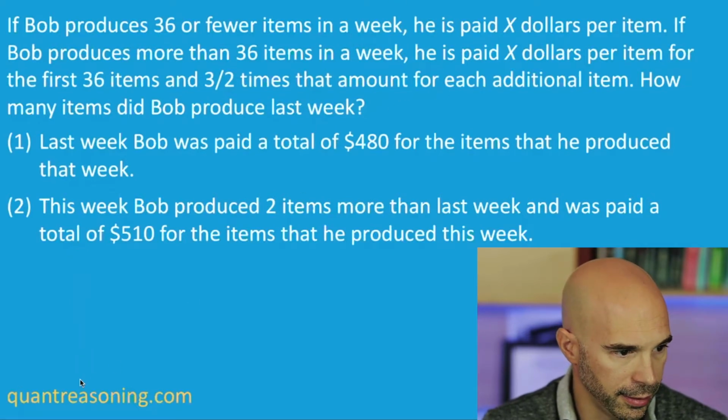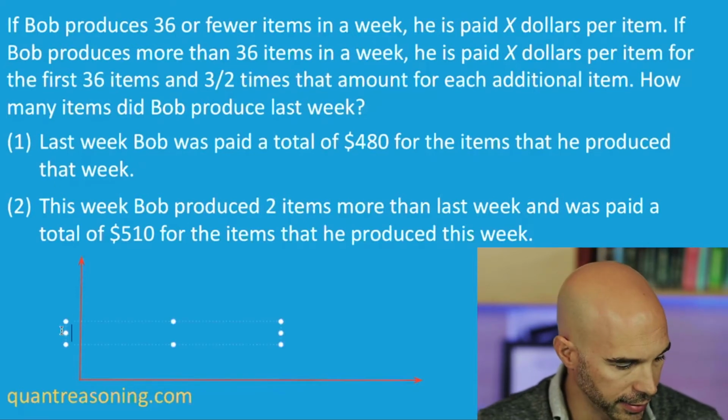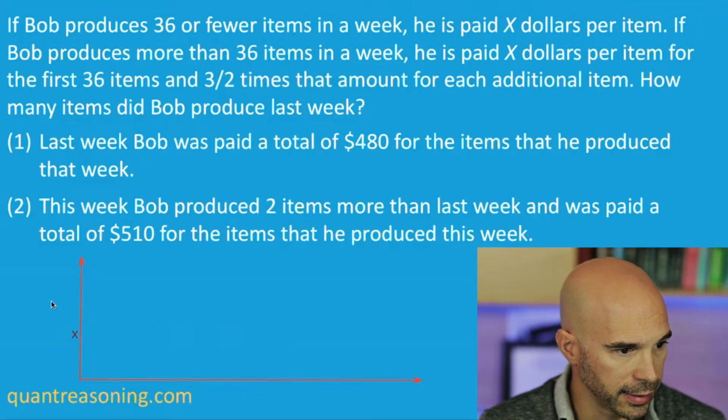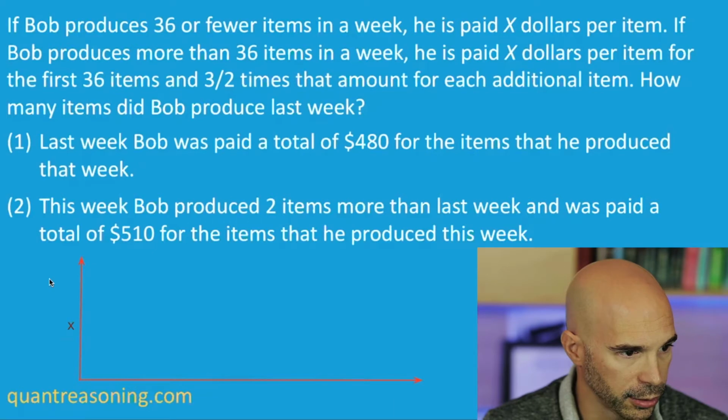Let's see if we can draw this. So there's my Y coordinate. My Y coordinate I will use for the amount of money that I'm getting per item. And my X coordinate will be the number of items. And so I'm going to say that this right here is x. Let's move it a little bit higher. And then about 50% above that, I'm going to have 3x over 2.